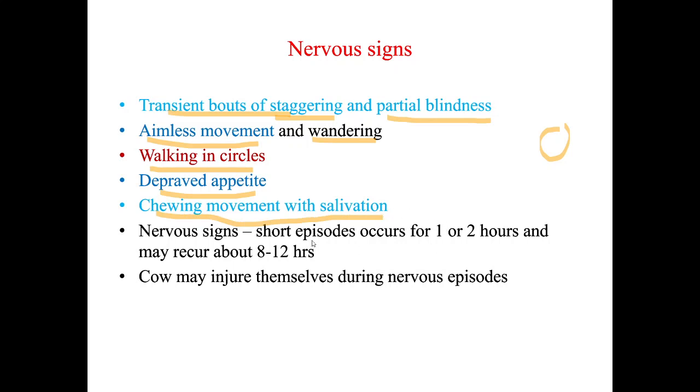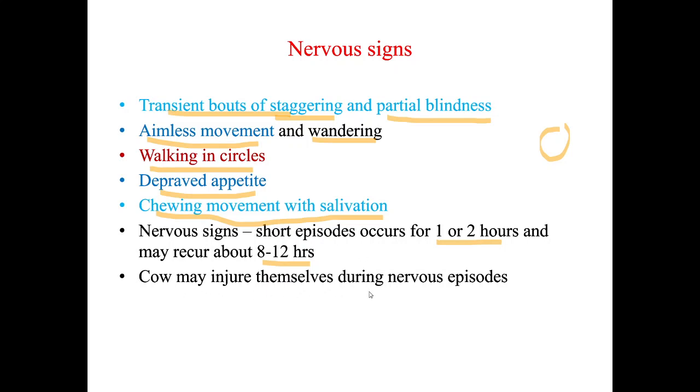Nervous sign episodes occur for 1 to 2 hours and may recur after 8 to 12 hours. So now the animal is showing some nervous sign, for 1 hour, 2 hours. Now it has stopped. After 12 hours, again this nervous sign may appear, right? So this is about ketosis.